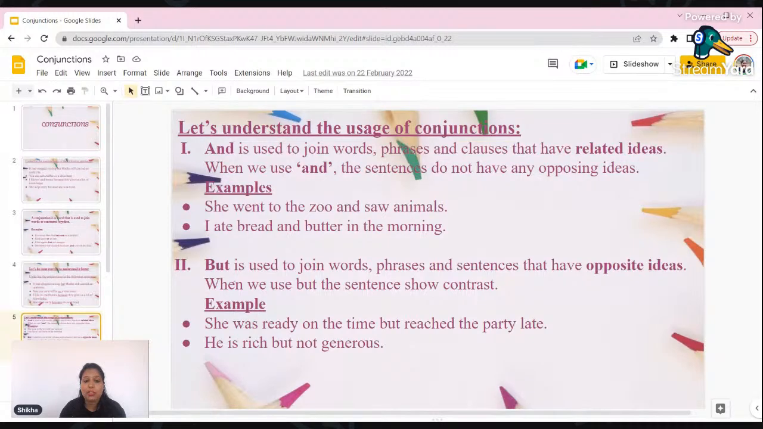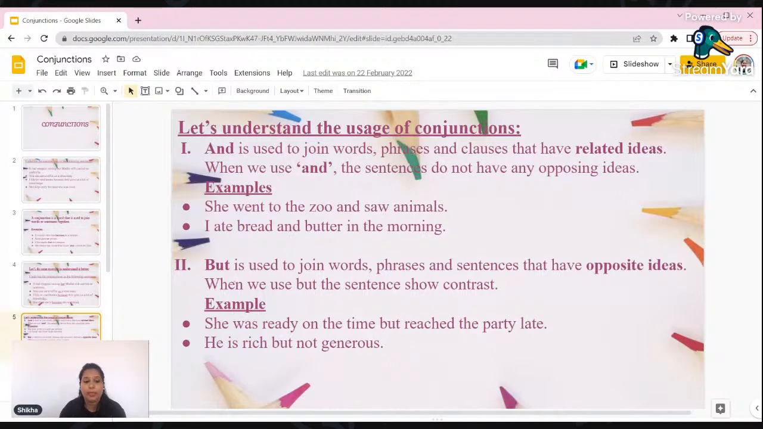For example, she was ready on time but reached the party late. She was ready on time, so it was expected she would be reaching the party on time, isn't it? But she reached the party late. That is why we have used the conjunction "but" here. She was ready on time, but she reached the party late. Or maybe she was ready on time, but she reached the office late. So in between, there could be various reasons for the person to reach the destination late.